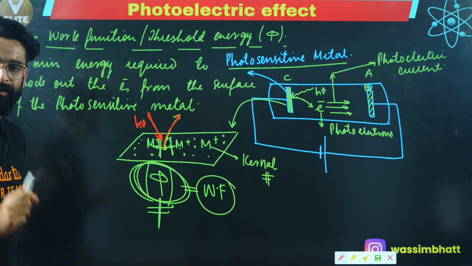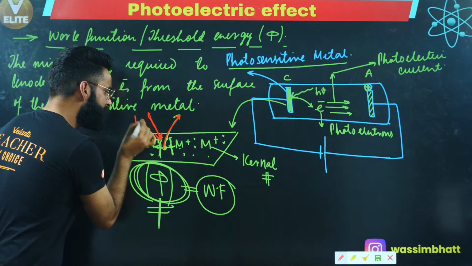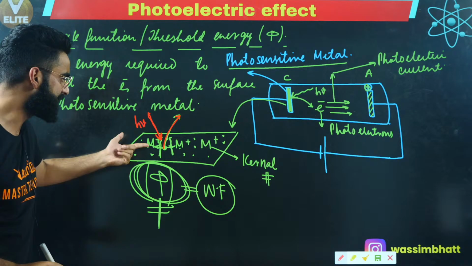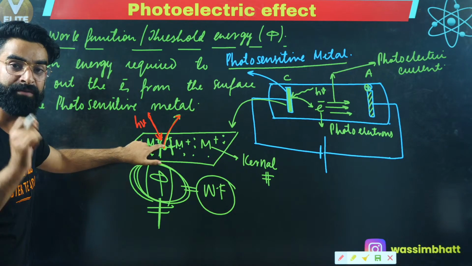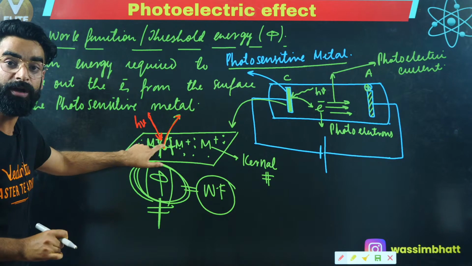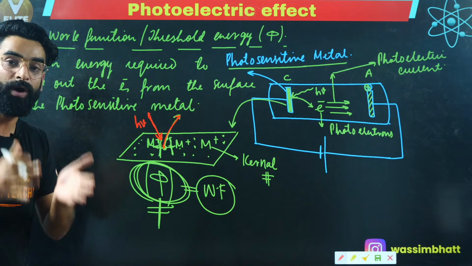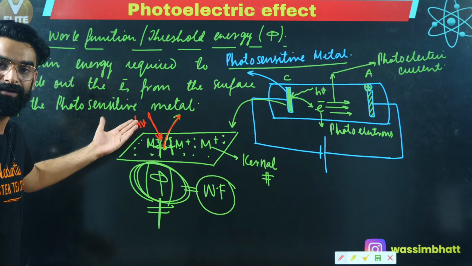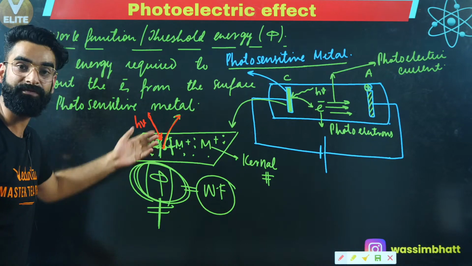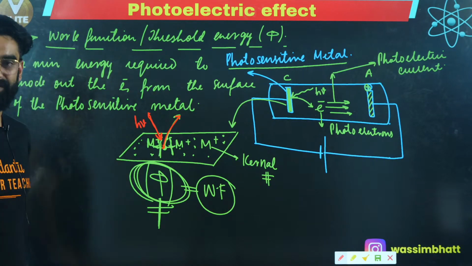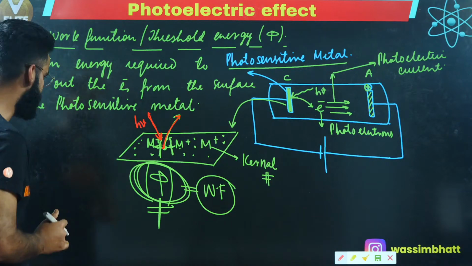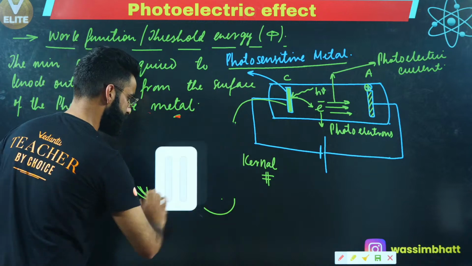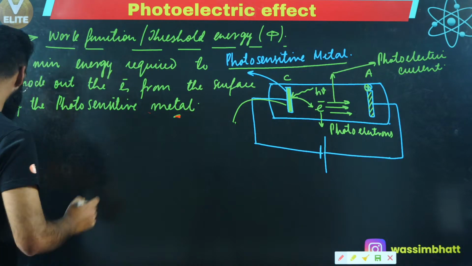And remember, the minimum frequency of the photon which should be there in order to knock out the electron from the surface of the metal is what I call the threshold frequency. The minimum frequency of the photon required to knock out this electron from the surface of the metal is the threshold frequency. Let me write its definition as well. Understand properly what I'm going to write.